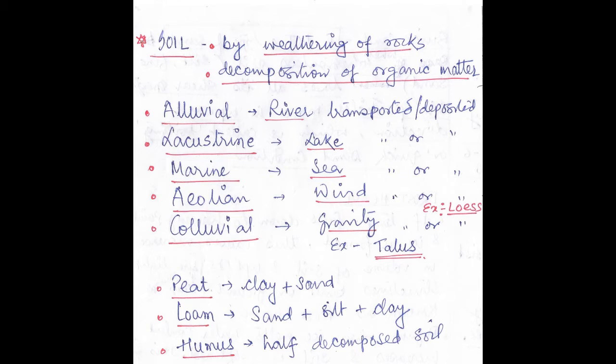Now there are a few other terminologies used for soil. For example, peat. Peat is a combination of clay and sand. Loam. Loam is a combination of sand, silt and clay. And humus, that is half decomposed soil.